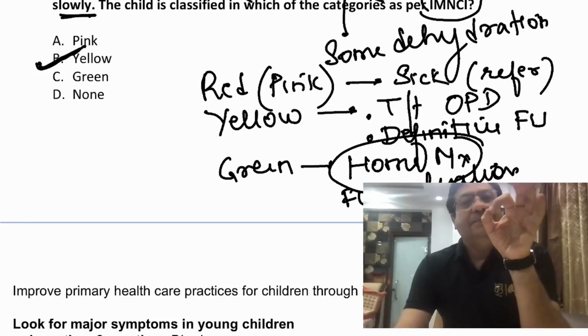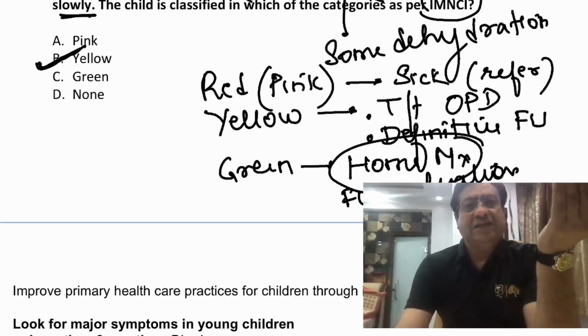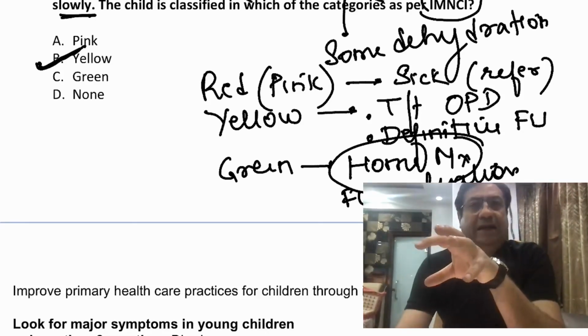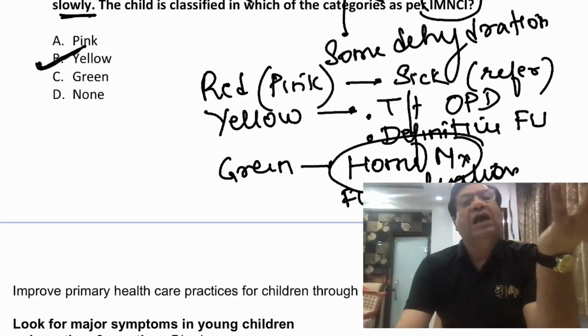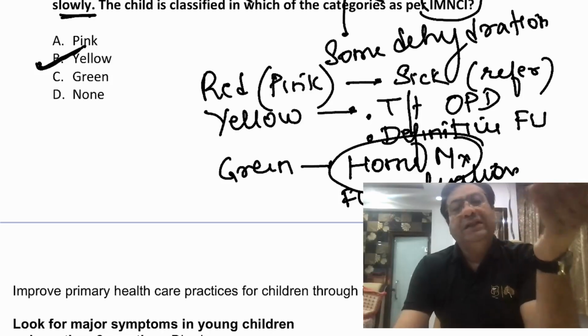So this category is basically the green category. A child with no dehydration, who right now is not in any dehydration, may be put in the green category. A child coming with cough and cold having no pneumonia will be put in the green category.